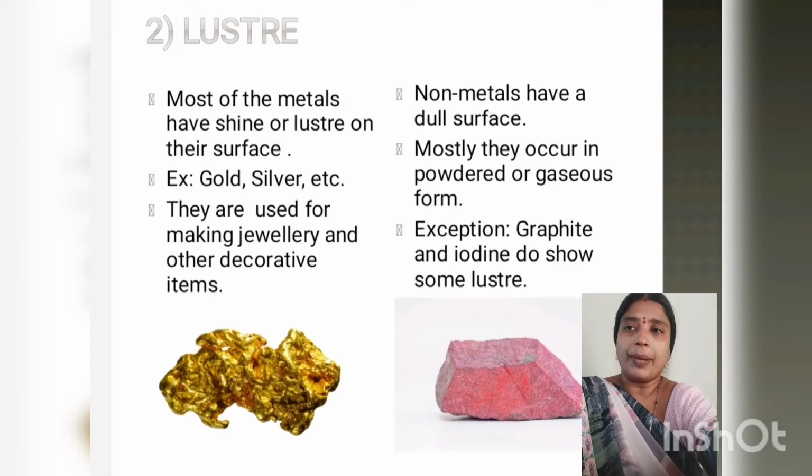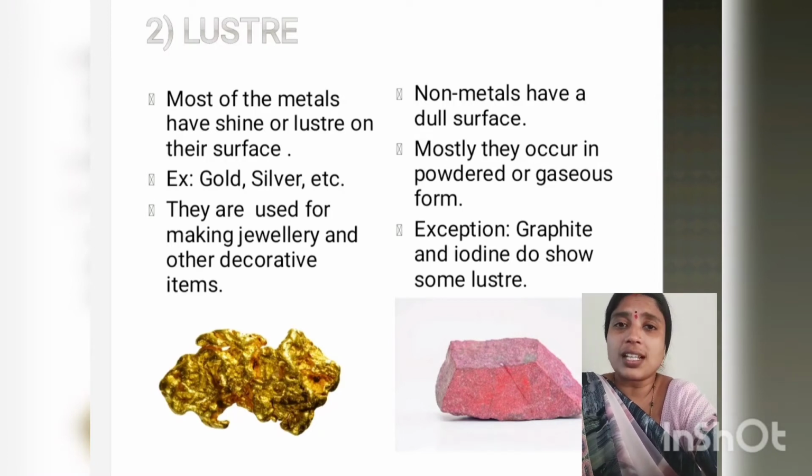Most metals have this shine or luster on their surface, for example gold and silver. It is because of this luster that metals are used for making jewelry and decorative items.